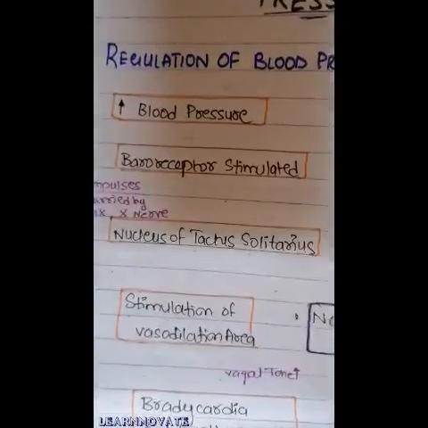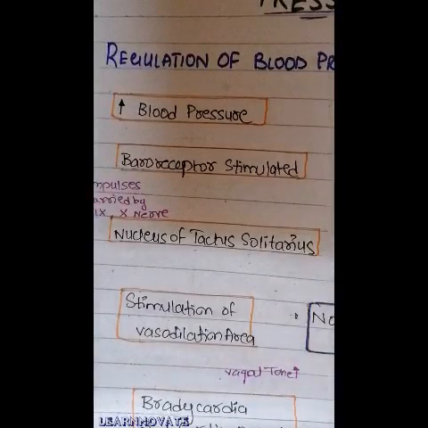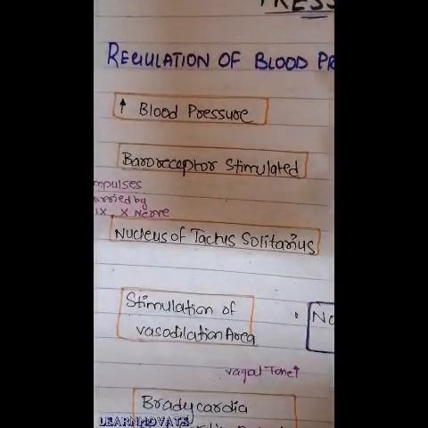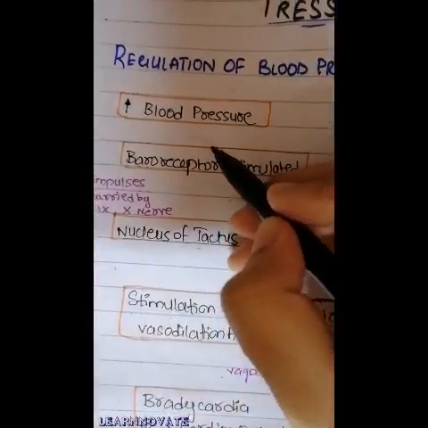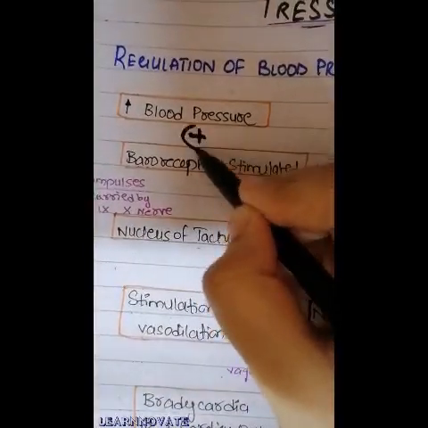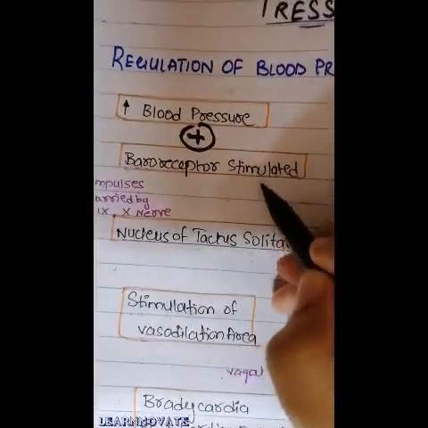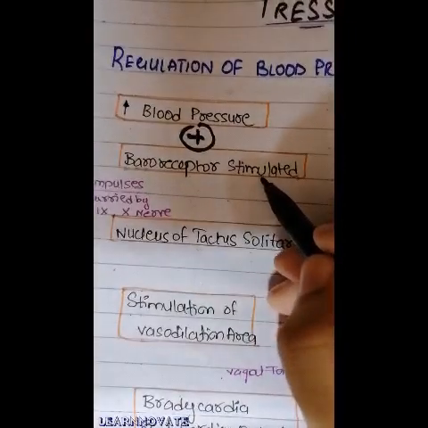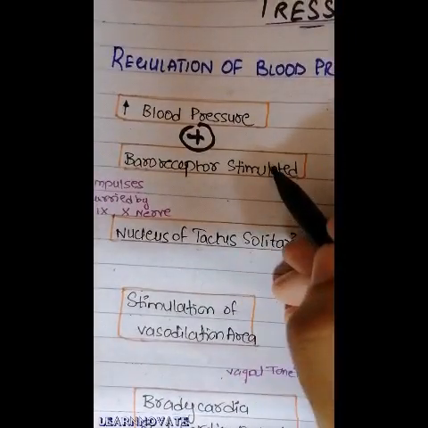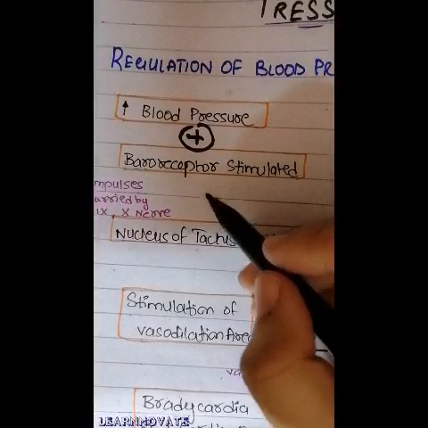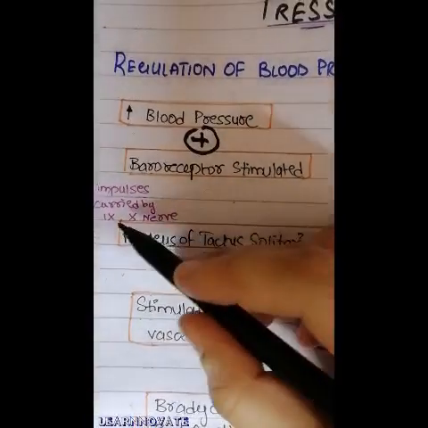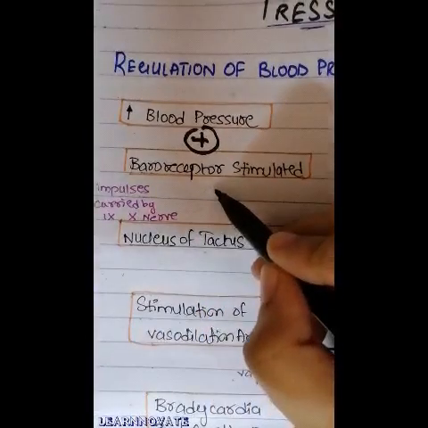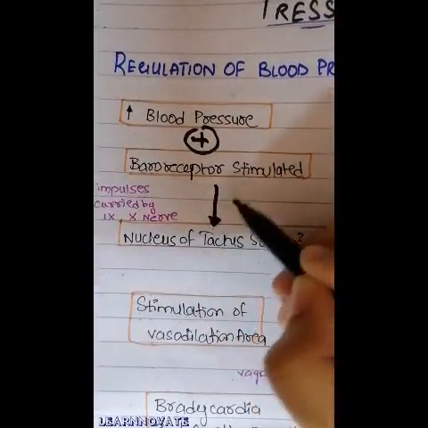In this flow chart here you can see the regulation of blood pressure by the baroreceptor. If there is a disturbance in the blood pressure, for example an increase in the blood pressure, that is the positive stimulus for the baroreceptors. The baroreceptors that are located in the arterial wall are stimulated, and when these baroreceptors are stimulated, they send the signal through cranial nerve 9, the glossopharyngeal, and cranial nerve 10, the vagus nerve, to the nucleus tractus solitarius.